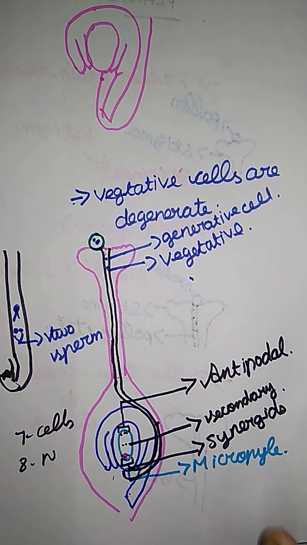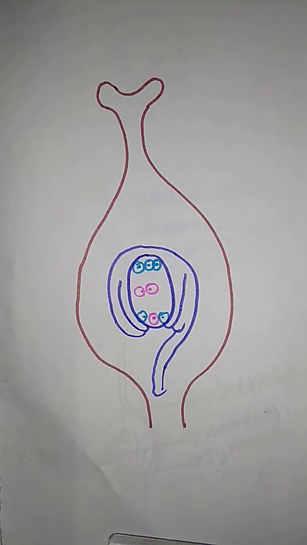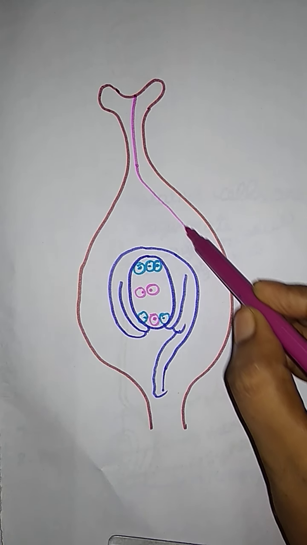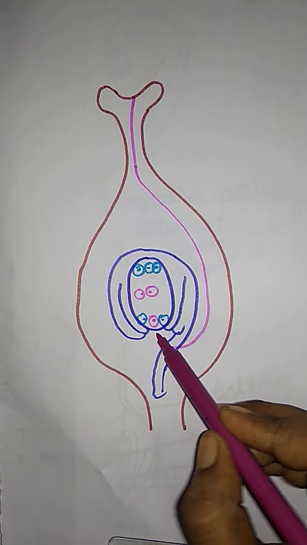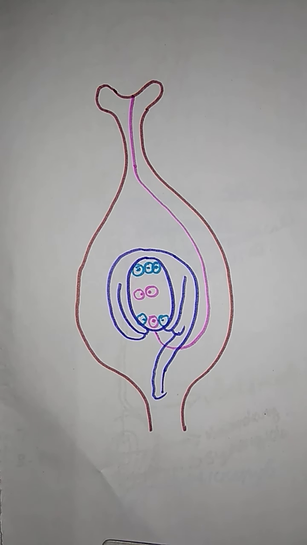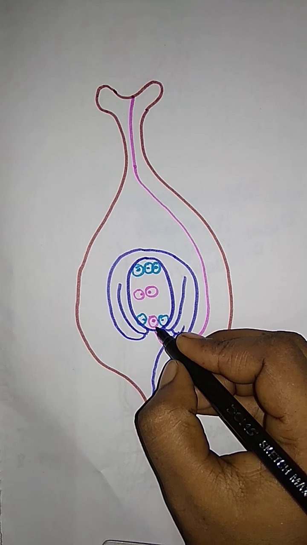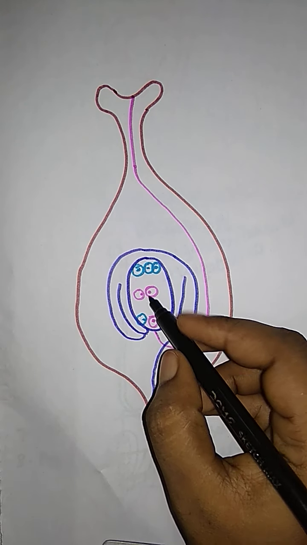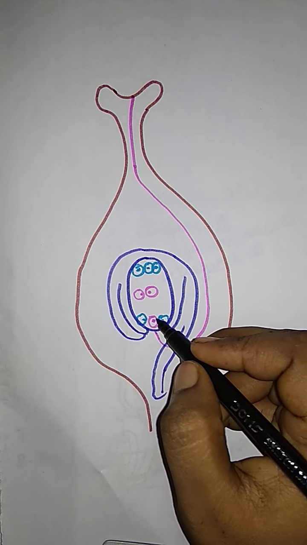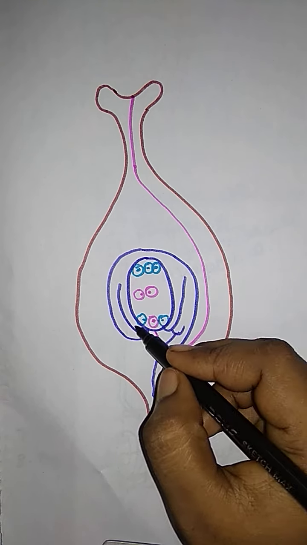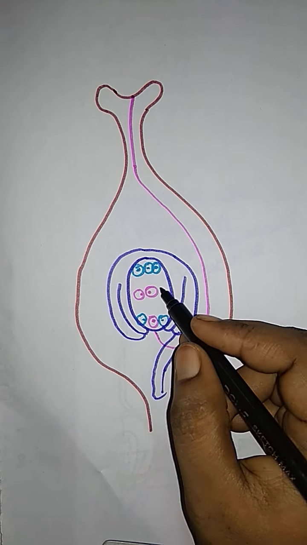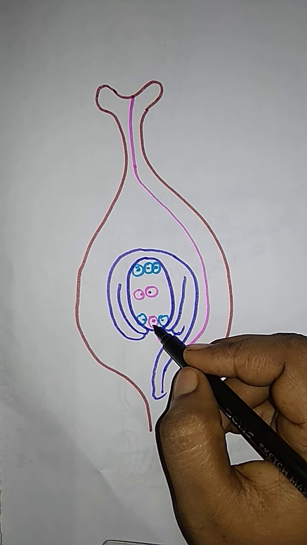Usually we say they have 7 cells and 8 nuclei. Just look at the diagram. Here the pollen tube travels and enters through the micropyle. So they burst the layer of the embryo sac and enter into the embryo sac. Here they have two types of cell. We already said that they have synergids, one of which helps the egg and the remaining give nourishment to it, and the remaining are the antipodal cells. Sorry, that is the secondary nucleus. Here they have one nucleus and here they have one nucleus.